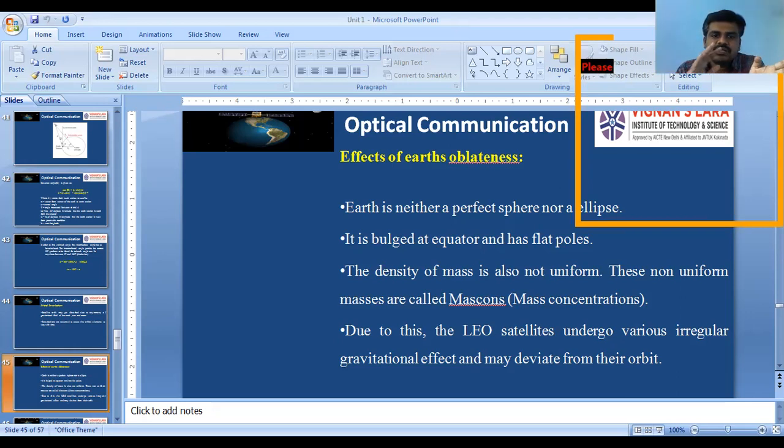There are so many non-uniform masses, called mass concentrations or mass cons, due to which the Earth's gravity is not uniform throughout. That is the reason the satellites, especially LEO satellites, undergo irregular gravitational effect and may deviate from their orbit. This is also one of the reasons of orbital perturbations.